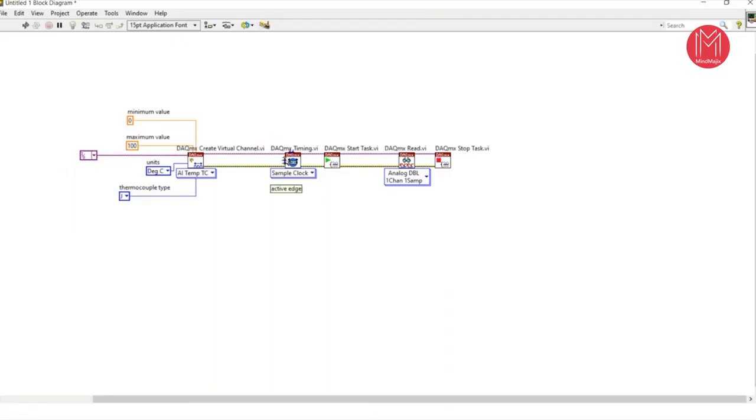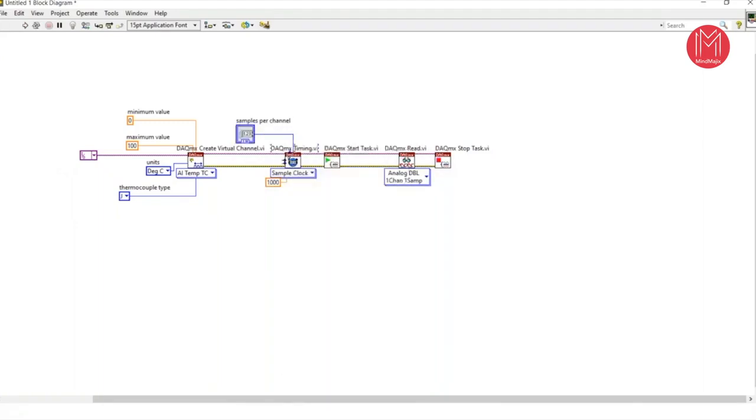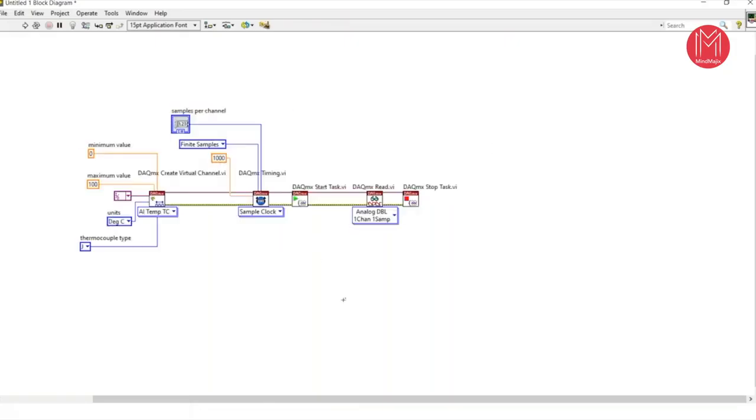Here the timing sample. Here the sampling rate, create constant, sampling rate is 1000. For number of samples, create samples per channel control, and create constant, that is finite samples. Here we are not taking one sample on demand or one sample software timed. Here we can take finite, continuous samples and hardware timed single point. So I am connecting the finite sample and pressing Control A, Control U. Now all these things are organized.